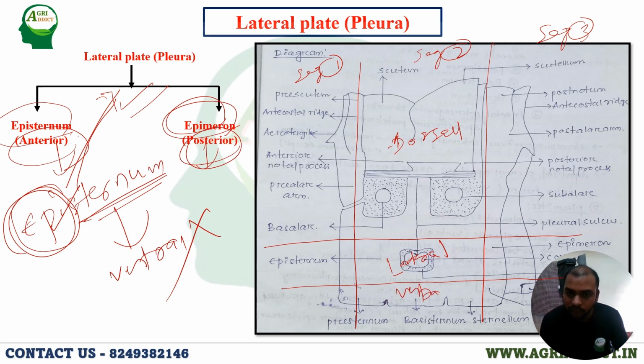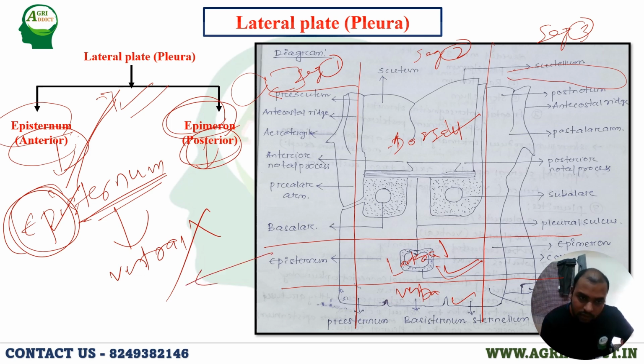That means this is the lower part of the insect, this is the upper part of the insect, and this is the side part of the insect. From this side, the head will be there, then thorax, and this is the abdomen side. So what is the diagram here? This is the insect, this is thorax, this is the abdomen, and I have just taken this picture here.